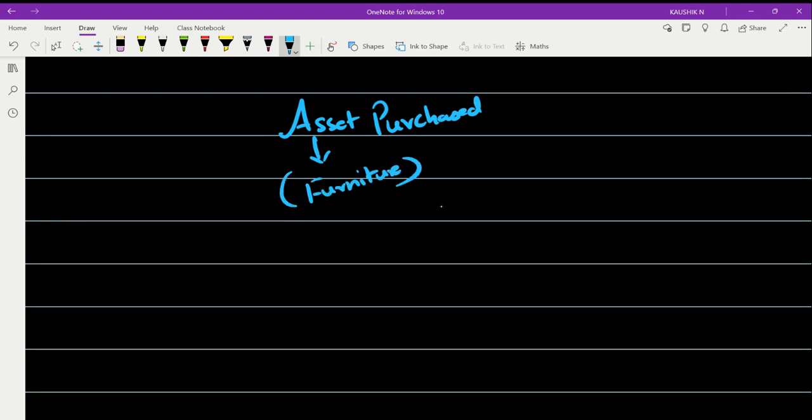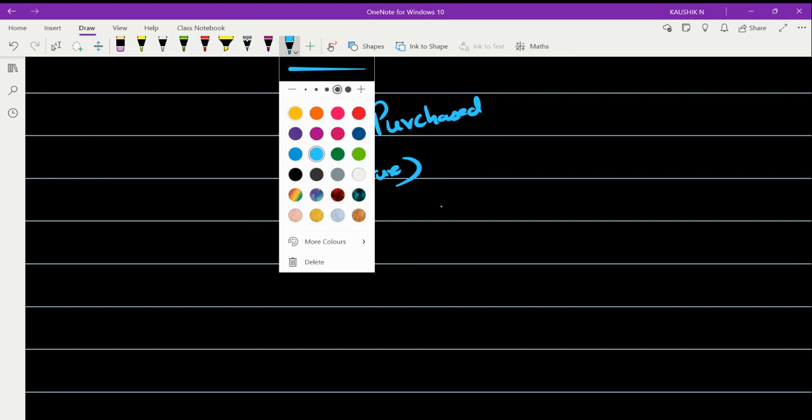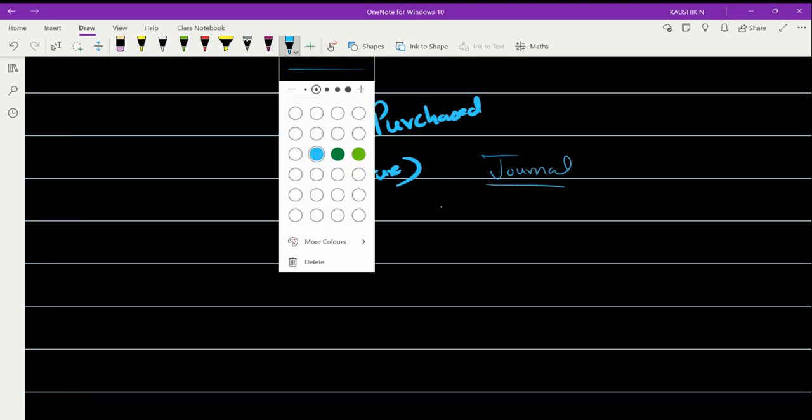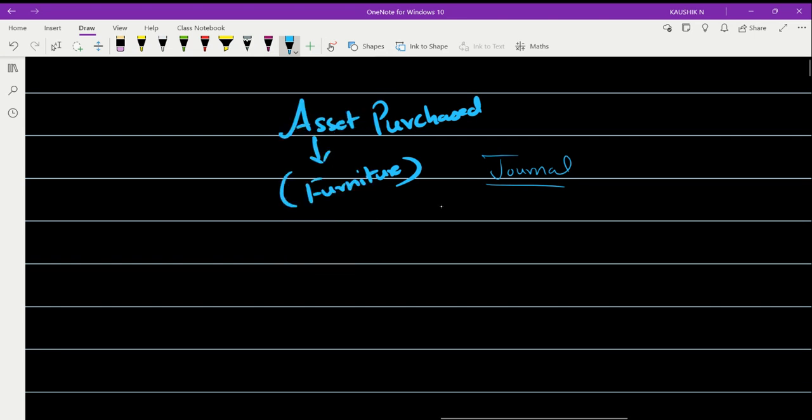Okay, that asset name is furniture. What will be the journal entry for the purchase of asset called furniture? Journal for asset purchased. What is the journal for the asset purchased? Furniture asset purchased.